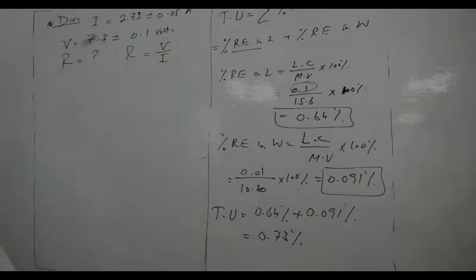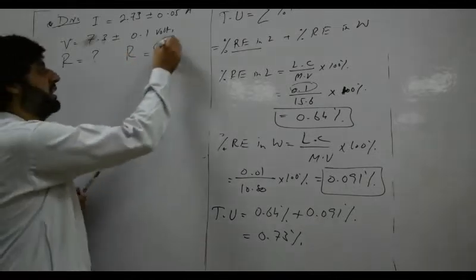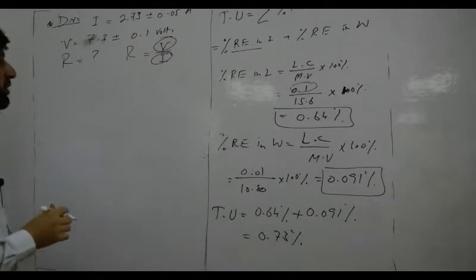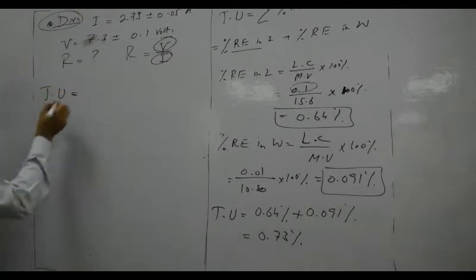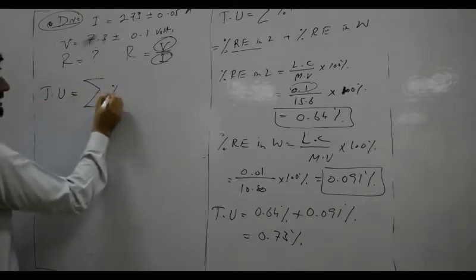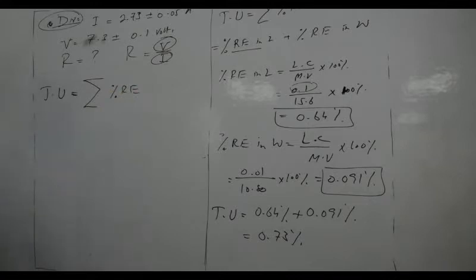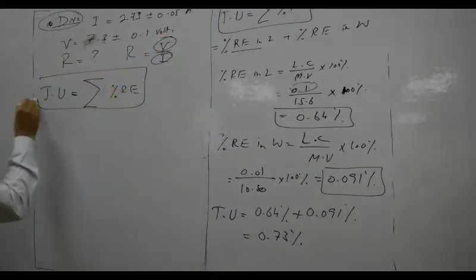So what is the formula for the resistance? According to Ohm's law, R is equal to V by I. So voltage and current are in division form, which means we have to use the division rule. What is the total uncertainty in case of division? The total uncertainty in case of division is summation of percentage errors. So the rule for total uncertainty in case of multiplication and division is the same.